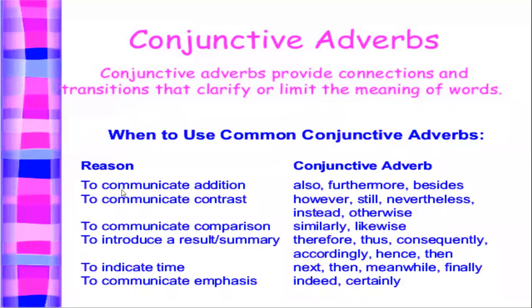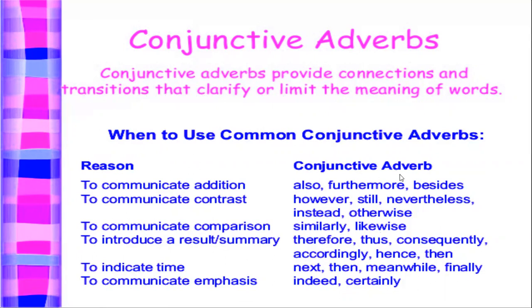To communicate addition, to communicate contrast, to communicate comparison, to introduce a result or summary, to indicate time, to communicate emphasis. So that is where we can use common conjunctive adverbs.